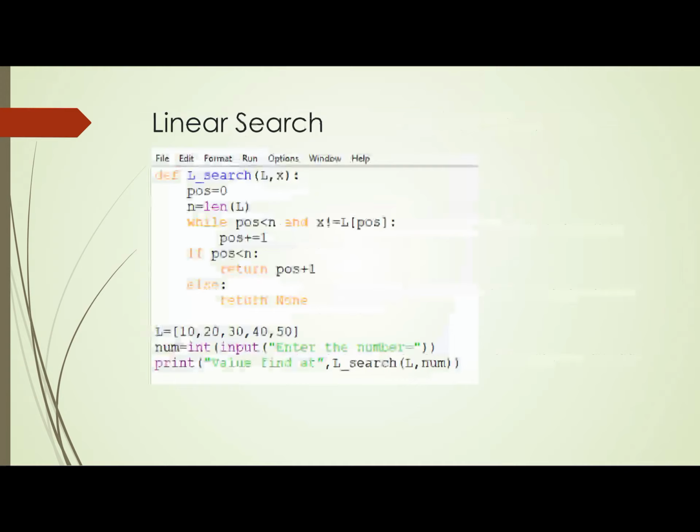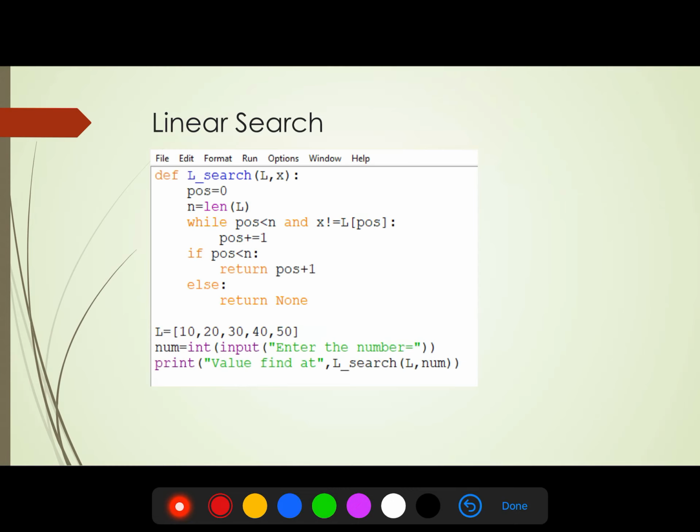There is a program for linear search. We are going to search an element X in a list. The list is L, and the element to be searched for is X, position equals 0. Find the length of the list and check the position.